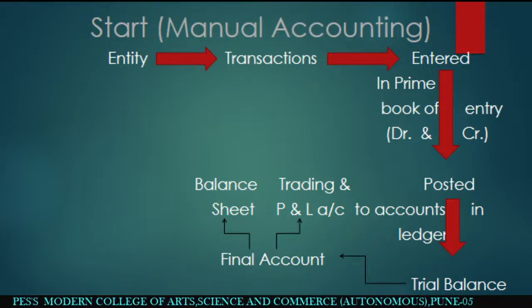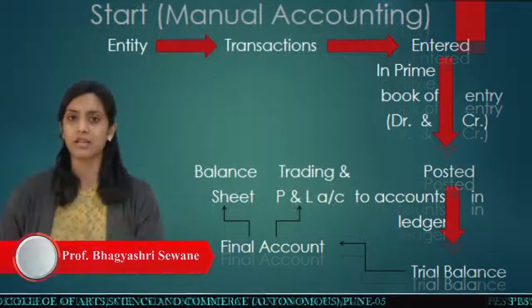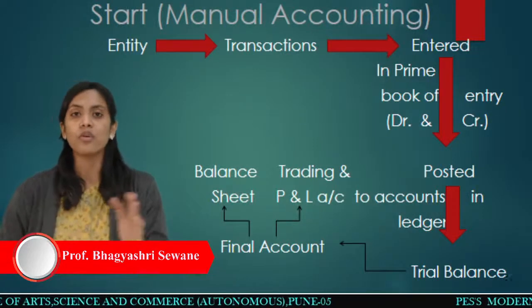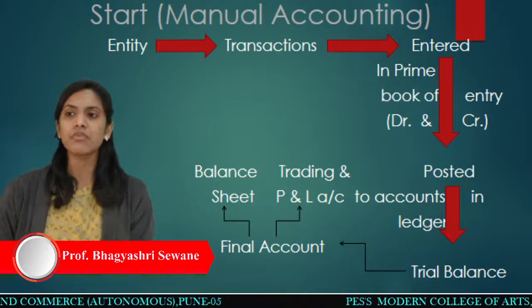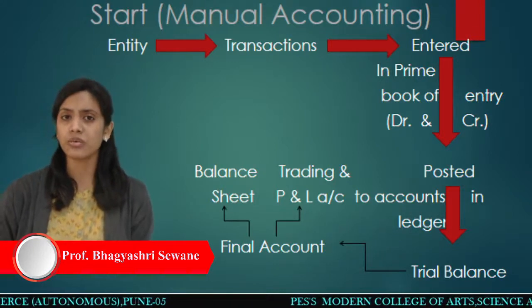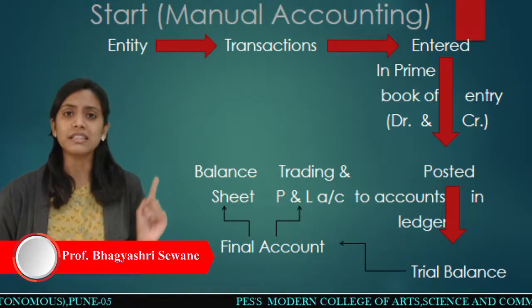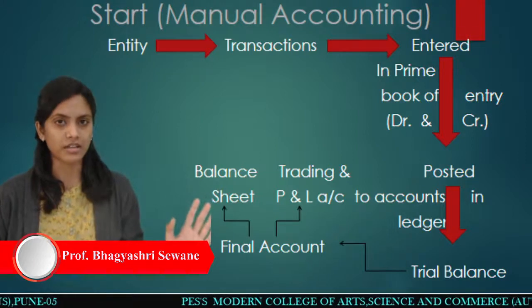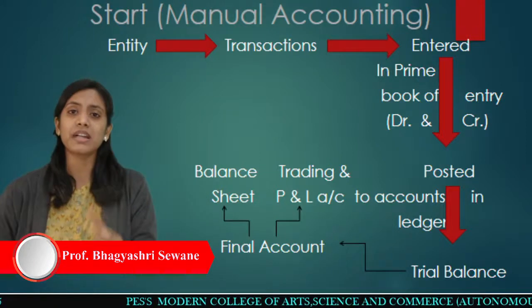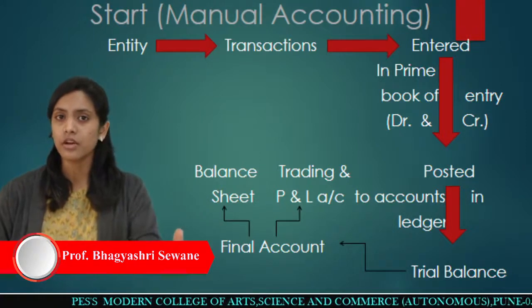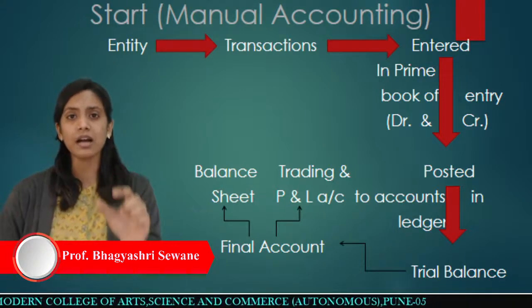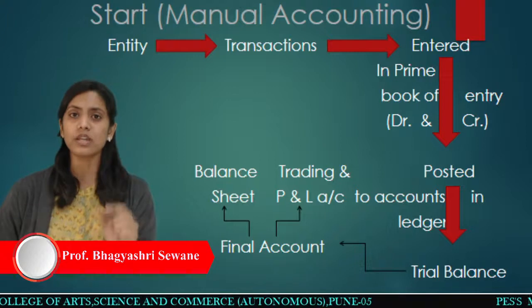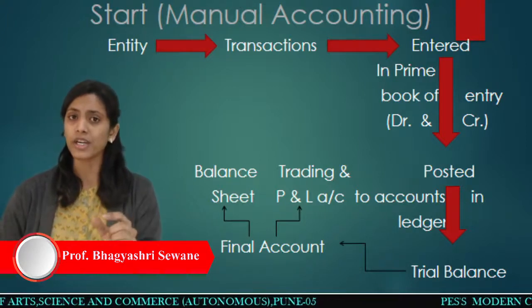In manual accounting, you prepare a trial balance, and with the use of this trial balance you go for the final accounts, which is the final step. In the final accounts, we prepare the balance sheet and the profit and loss account. What is a profit and loss account? That's the trading and profit and loss account. You must know about these things also. A trading account is always related to a manufacturing concern. What does it mean?